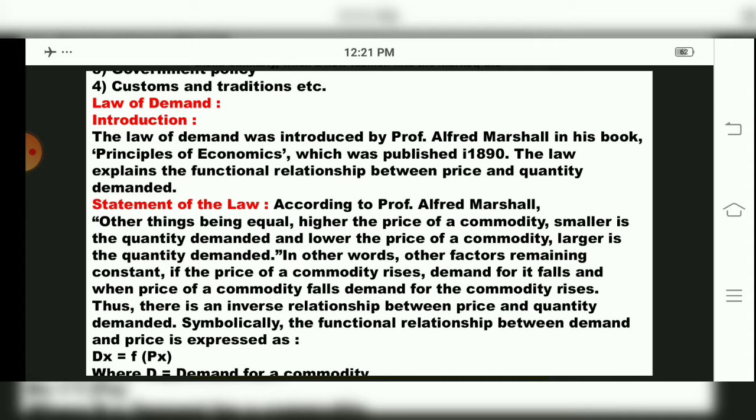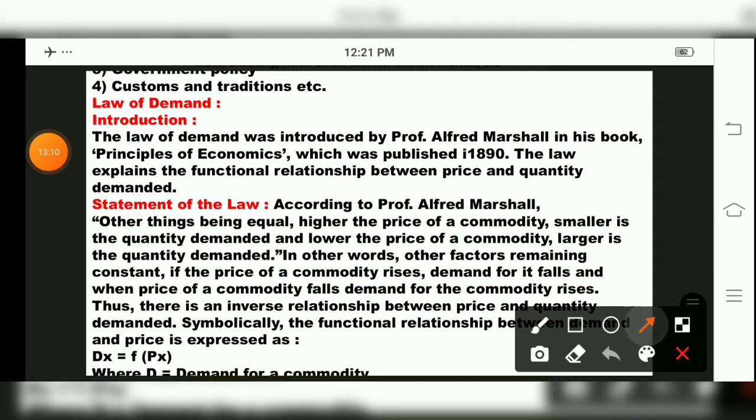Symbolically, children, it is shown as Dx = f(Px), where D stands for demand, f stands for functional relationship, and P stands for price. So demand of a commodity is a function of its price. Here we have studied in individual and market demand that demand is inversely related to the price of that particular commodity.